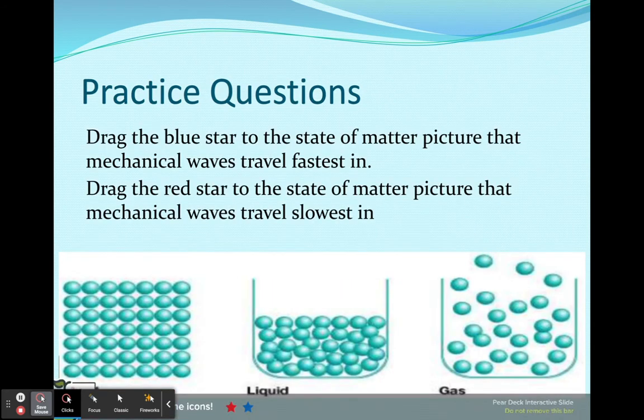All right, see if you remember what we just said. Put the blue star on any of the pictures where waves would travel the fastest, and the red star on the slowest. Go ahead, press pause while you do that. Remember, fastest should be the closest particles. So our blue star for fastest should be over here. Our slowest are the particles that are spread out, which would be our gas over here. So that should have red.